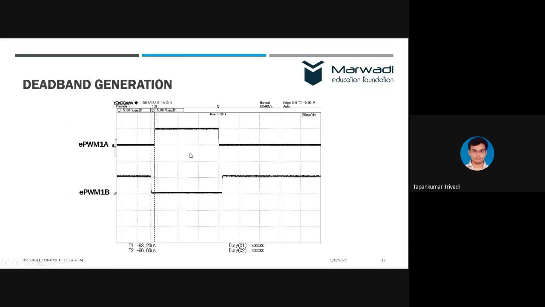To avoid that, we are generating the dead band, and the value between the two cursors is actually the dead band, and we are able to precisely generate the dead band using this controller, which means we can avoid unnecessary hardware required for the dead band, right? And that's why this controller is being widely used in the inverter and other power electronic applications.